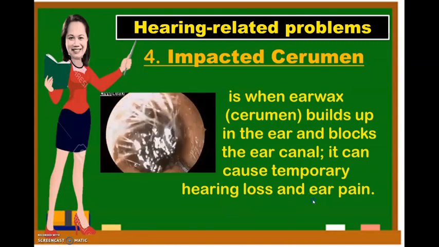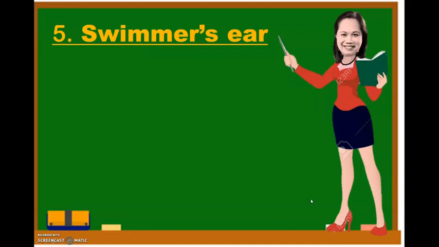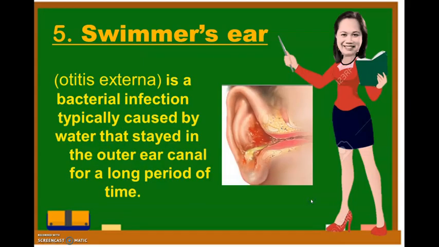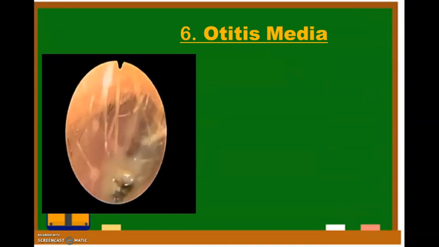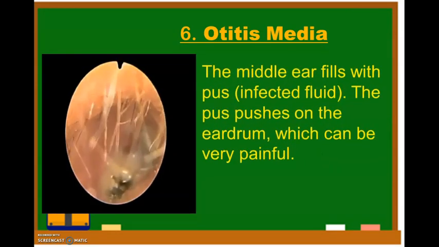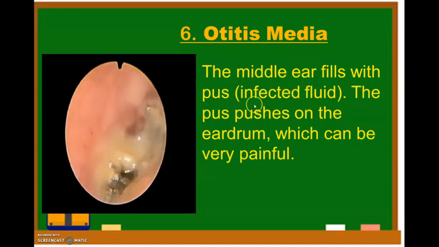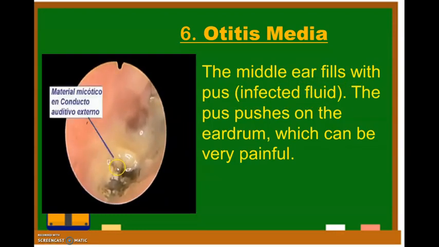Now let's go to number 5, which is the swimmer's ear. It is otitis externa. It is a bacterial infection typically caused by water that stayed in the outer ear canal for a long period of time. So, this is the result. Now, let's go to number 6, which is otitis media. So, otitis media, the middle ear fills with pus, infected fluid. This is the pus, the infected fluid. The pus pushes on the eardrum, which can be very painful.